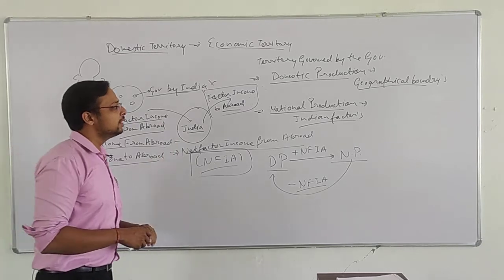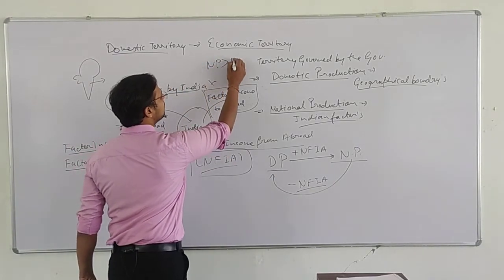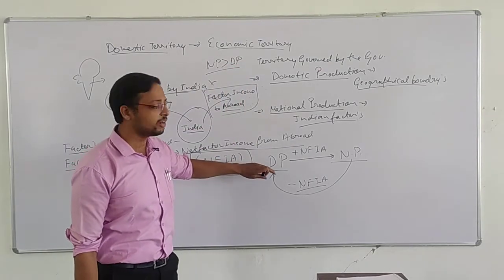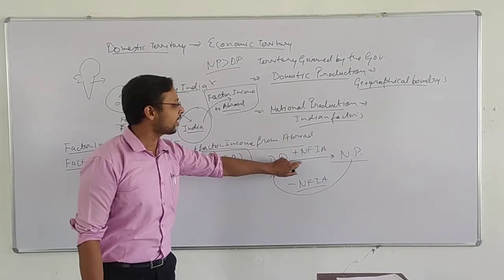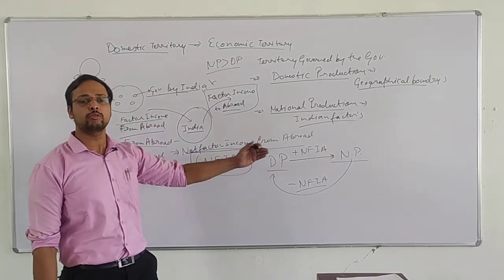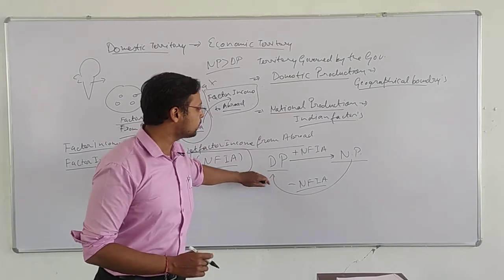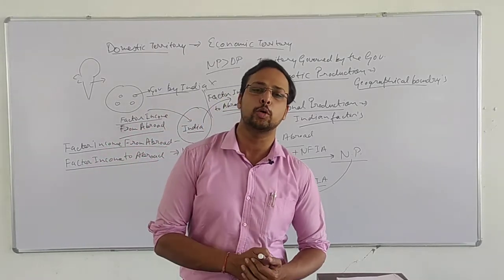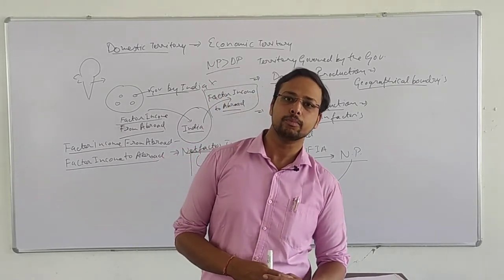And always remember that the concept of national production is wider than domestic production. Okay. So when we convert domestic production to national production, we have to add something, and that factor is NFIA, and while converting national production to domestic production, we have to deduct something, and that is also NFIA. Okay. So I hope the topic is clear: what is the difference between national production and domestic production, and how do we convert domestic production to national production.